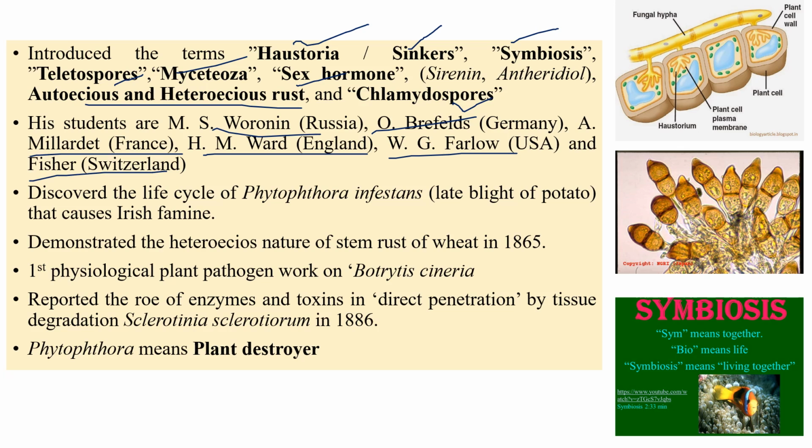Anton de Bary is well known for the discovery of the life cycle of Phytophthora infestans, which causes late blight of potato, the Irish famine. He demonstrated the heteroecious nature of stem rust in 1865, and he is also the first to work on physiological plant pathology, working on Botrytis cinerea. He also recognized the role of toxins in direct penetration by tissue disintegration, and sclerotia in 1886, and he is the one who named Phytophthora infestans. Phytophthora means plant destroyer. Because of his greatest contributions, he became renowned as the father of plant pathology.